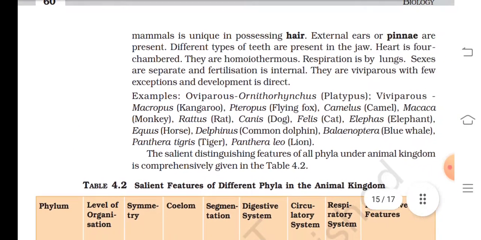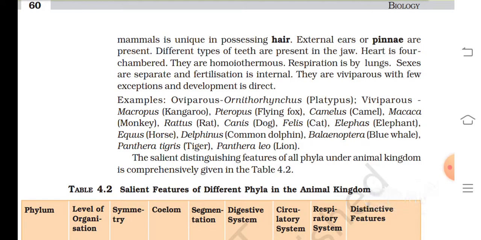The skin of mammals is unique, possessing hair. External ears or pinna are present. Different types of teeth are present in the jaw. Heart is four-chambered. They are homeothermous. Respiration is by lungs. Sexes are separate and fertilization is internal. They are viviparous with few exceptions and development is direct.